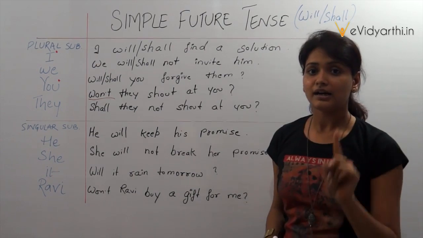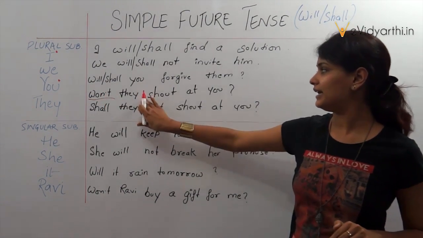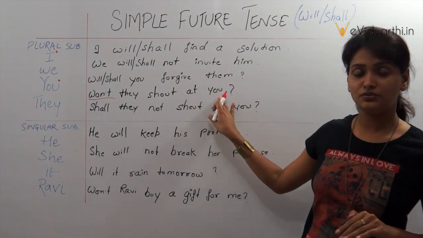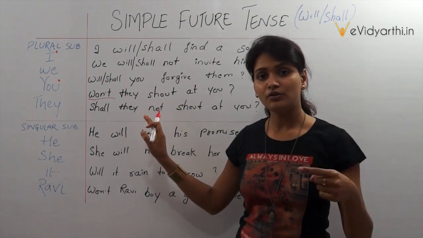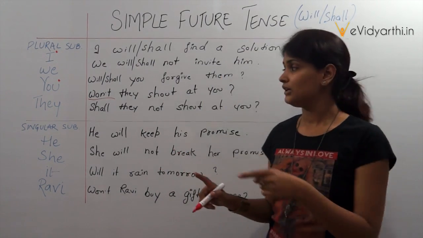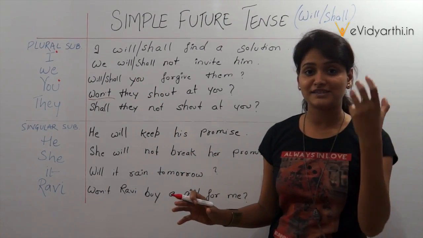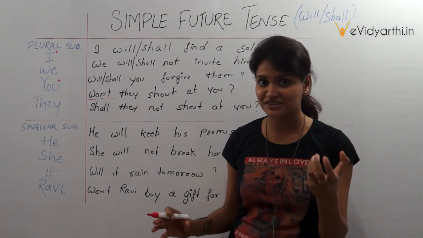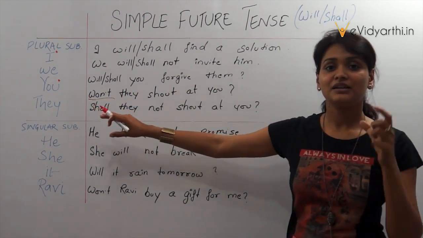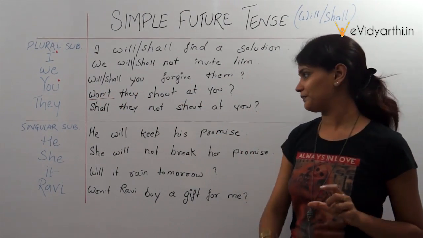So when we are asking anything with a negative motion, won't they shout at you? क्या वो लोग या वे लोग आप पर shout नहीं करेंगे? So here won't or will not. Will not is not flexible with the tongue. It is not a communicated word. So that's why the right word of speaking is won't they shout at you?